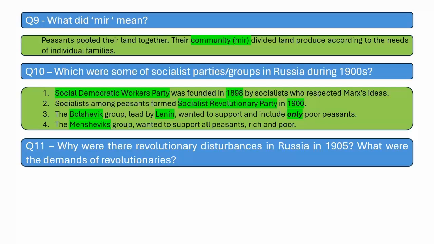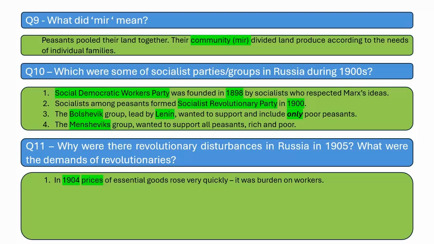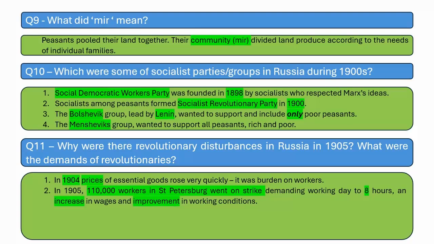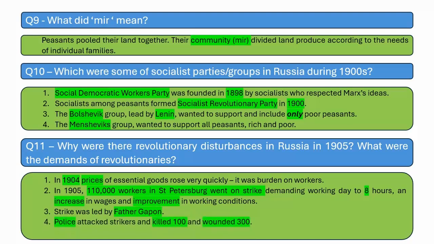Why were there revolutionary disturbances in Russia in 1905? What were the demands of the revolutionaries? So in 1904, the prices of essential goods rose very quickly. It was a burden on the workers. In 1905, 110,000 workers in St. Petersburg went on strike, demanding the working day to be 8 hours and an increase in wages and improvement in working conditions. The strike was led by Father Gapon. Police attacked the strikers and unfortunately killed 100 workers and wounded 300. This incident is called Bloody Sunday and it is the start of the 1905 revolution.